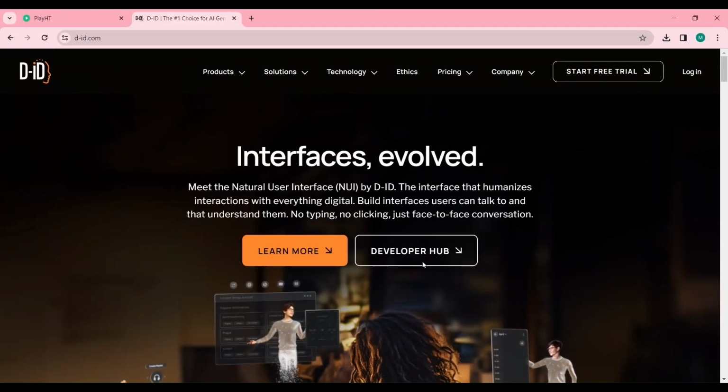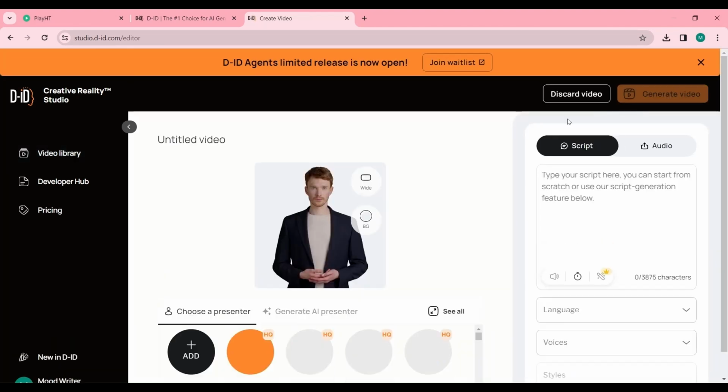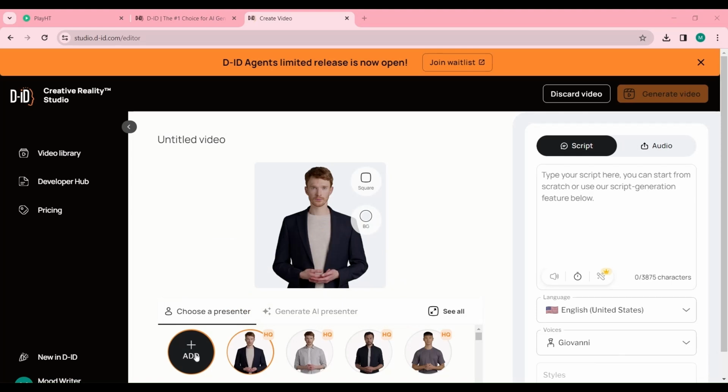Now, let's add another layer to our creation by crafting a video with an avatar. Our next stop is d-id.com. Sign in using your Google account and select the free trial. Here's where your creativity shines. Create a video, choose a preset avatar, or for a personal touch, upload a photo of your choice.